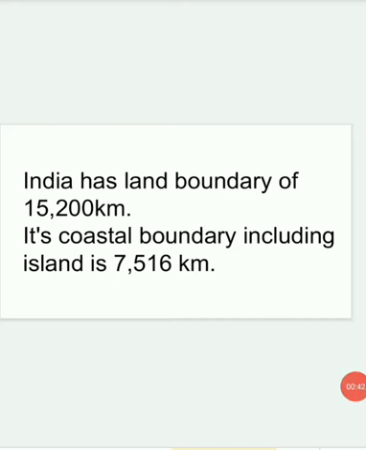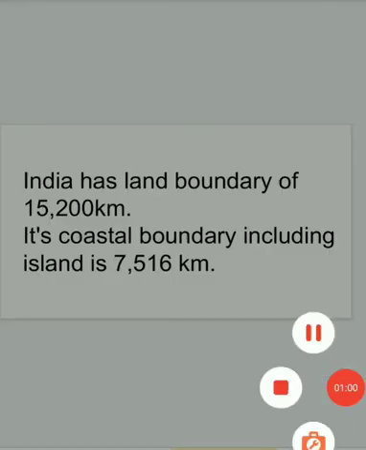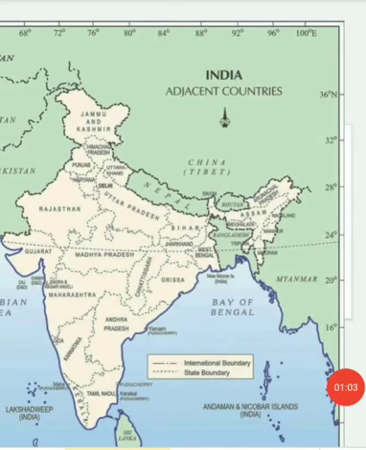Before seeing the map, let's know about the boundary of India. India has a land boundary of 15,200 kilometers, while its coastal boundary including islands is 7,516 kilometers. Now what is the coastal boundary?